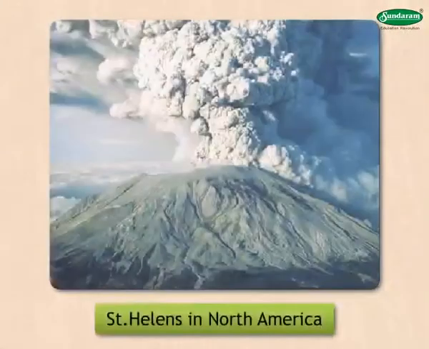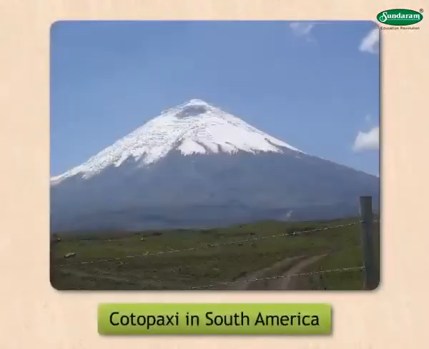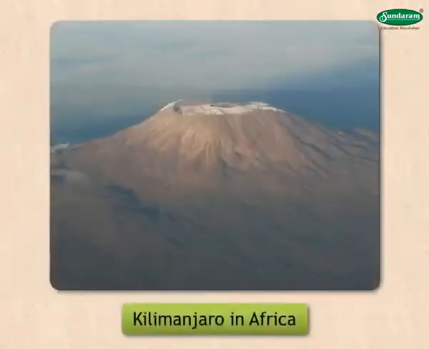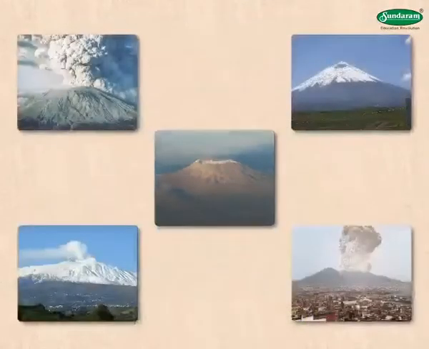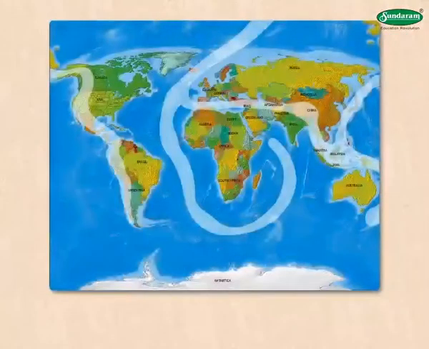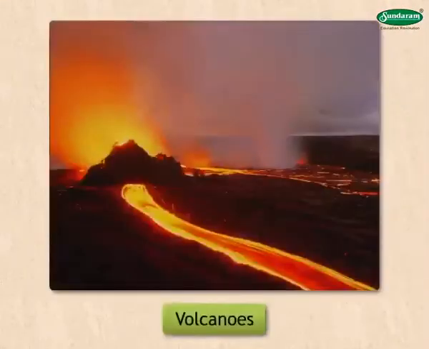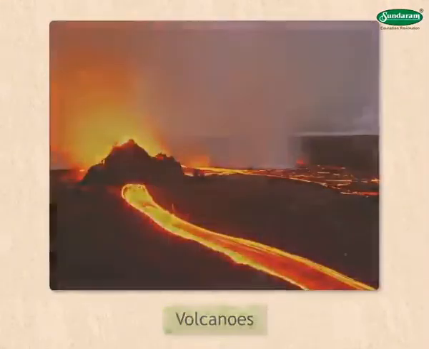St. Helens is an active volcano in North America, Cotopaxi in South America, Vesuvius and Mount Etna in Europe, Kilimanjaro in Africa. White land on the map indicates earthquake-prone zones. We find many volcanoes in the earthquake zones.